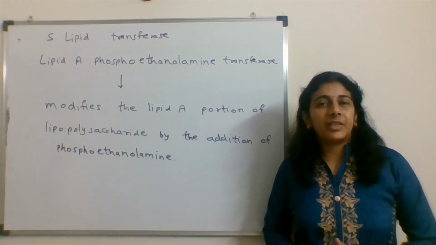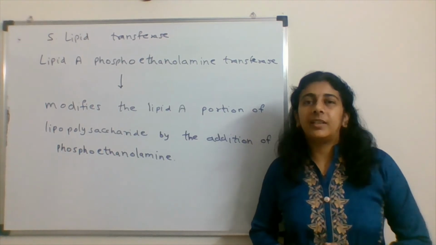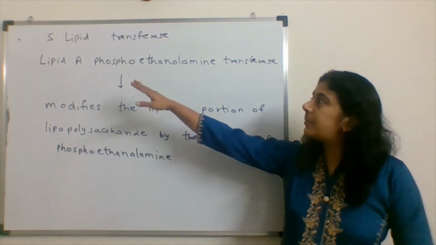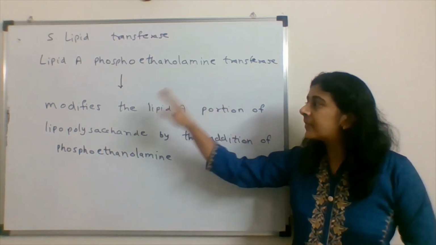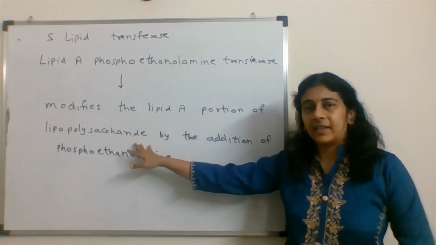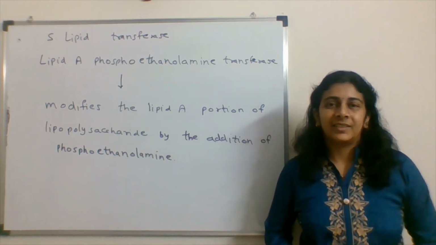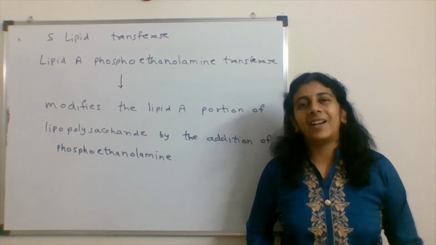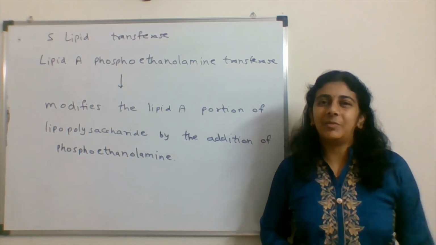The next enzyme in our list is lipid transferase. These are also involved in post-translational modification. Here, lipid phosphoethanolamine transferase is the enzyme. This modifies the lipid A portion of lipopolysaccharide by the addition of phosphoethanolamine. So, two enzymes, glycosyl transferase and lipid transferase, are involved in post-translational modification.